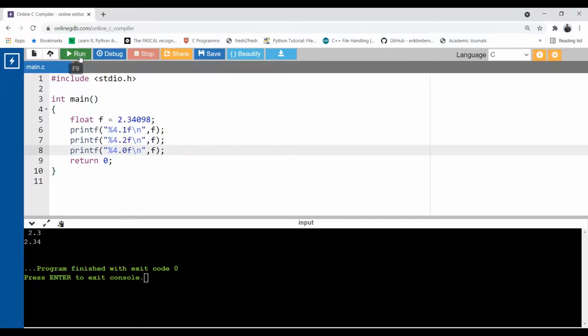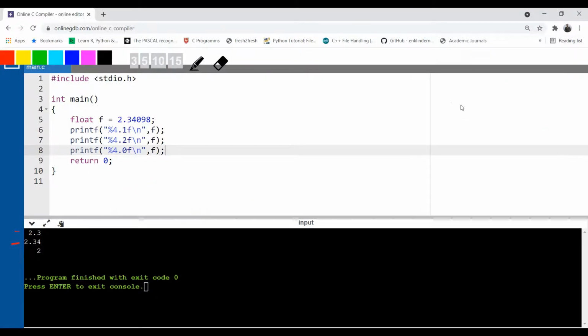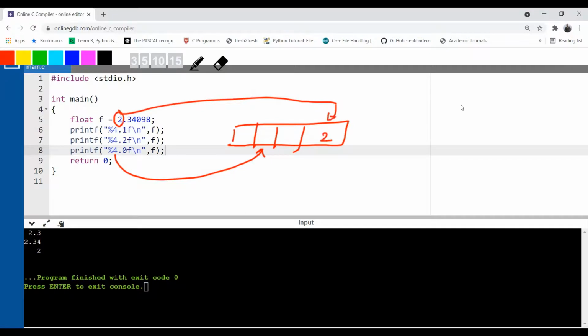Now see. No precision. There is no precision, correct? But what is the size of the window? Size of the window is 4. 1, 2, 3, 4. With no precision, there is no decimal point as well. So 2 is directly shifted to the last character. And how many spaces? 3 spaces. If the precision value is 0, then the decimal point is also not going to be printed.